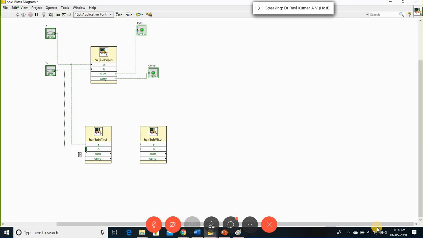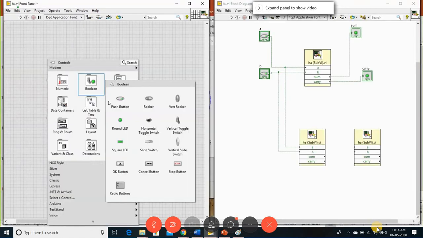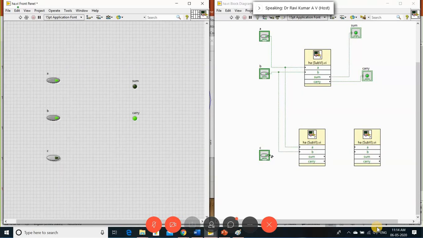So now the same way I'm going to do this with whatever your A and B. One more input I am supposed to take for the full adder. This is your C. Sum of this goes to the next input, and C is your next input. Okay.